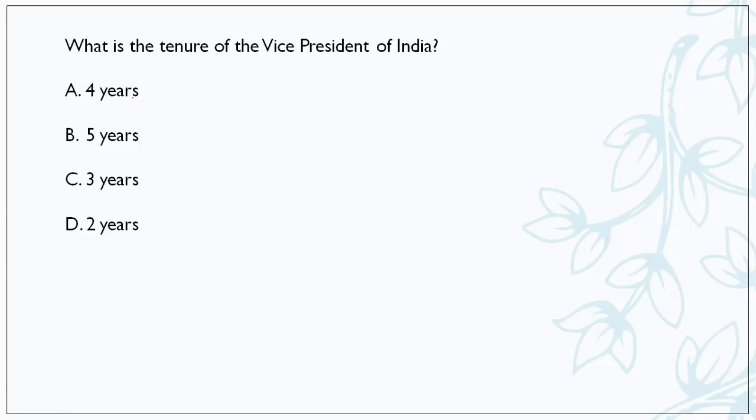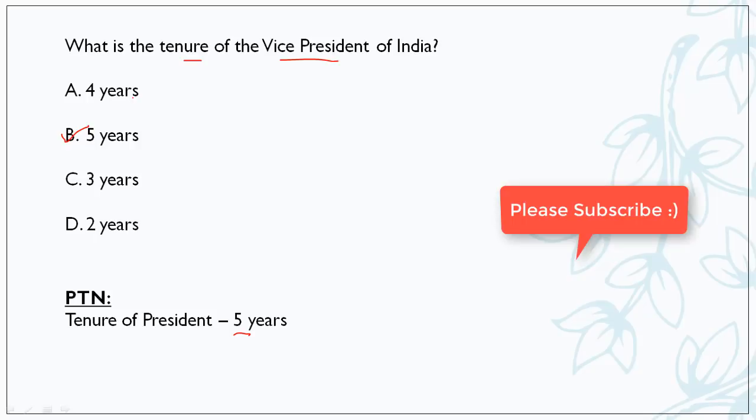Moving forward, what is the tenure of the Vice President of India? So friends, tenure means जब वो पोस्ट को लेते हैं तो कितने साल तक continuously he can be at that post. एक टर्म में कितने साल तक वो उस पोस्ट पर रहते हैं. So that is tenure. So the tenure of the Vice President of India is 5 years. Very easy. And for the president also the tenure is 5 years, and also you can say that the prime minister is also elected for 5 years only, and he can be the prime minister until and unless he is able to prove that he has the majority in Lok Sabha.